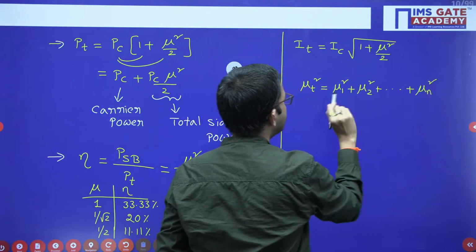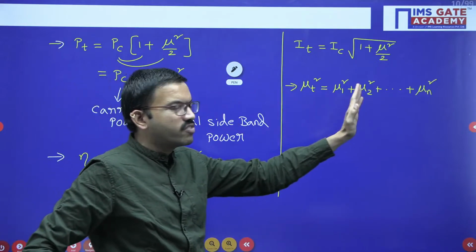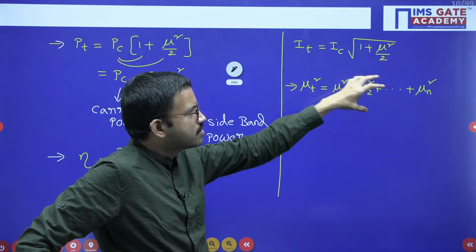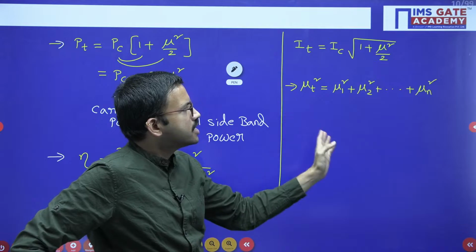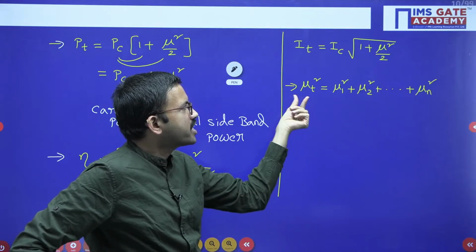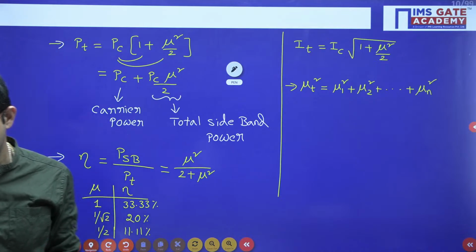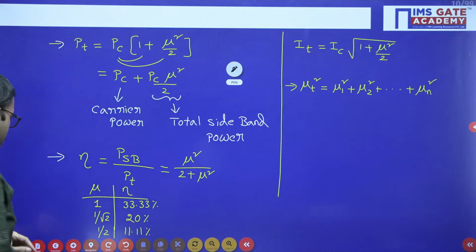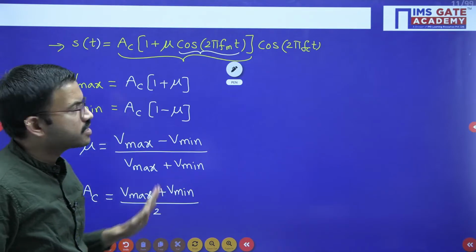For multi-tone modulation, you will be having multiple modulation indices. You can take the square of each modulation index, and then whatever the overall value after performing addition, just take the square root. From there you are getting the resultant modulation index. So this is about amplitude modulation, and these are the important formulas that we have discussed.